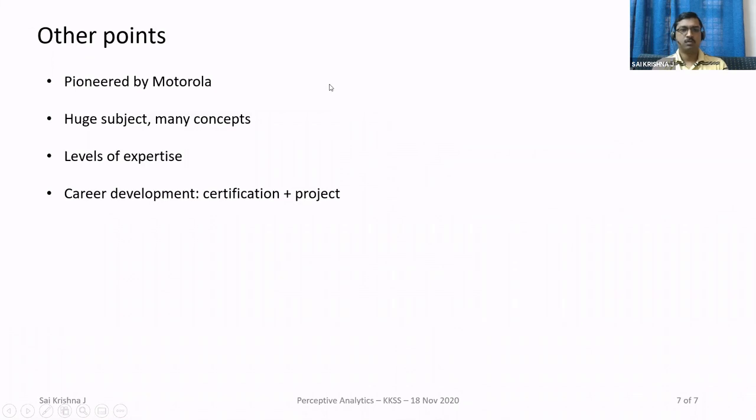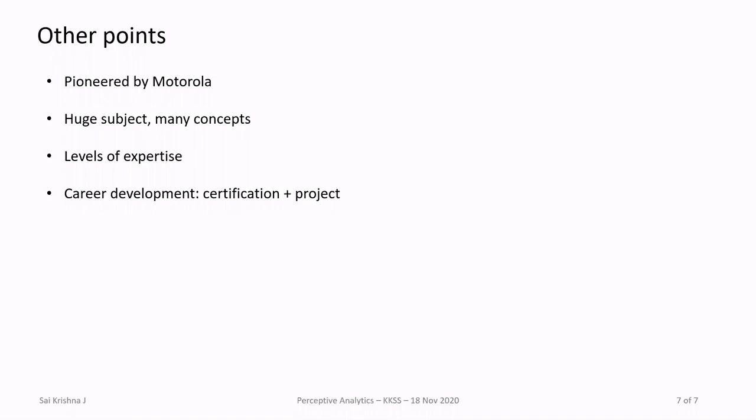Okay. So some other points related to this Six Sigma or the quality control concept. This concept was pioneered by Motorola initially, and it was also taken up in a huge manner by General Electric. So these two companies are the titans of Six Sigma or quality control. It's a very huge subject with a lot of statistical concepts, control charts, and something called the DMAIC cycle. I've just scratched the surface here in today's session.